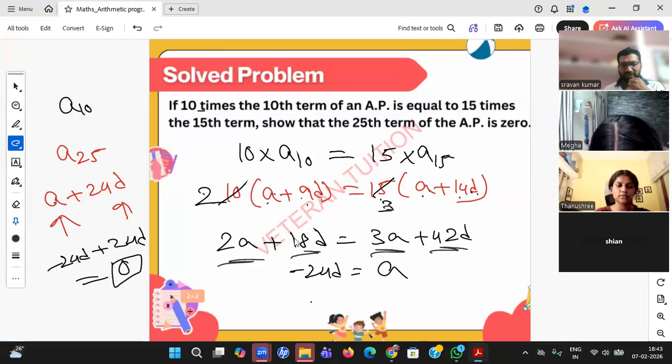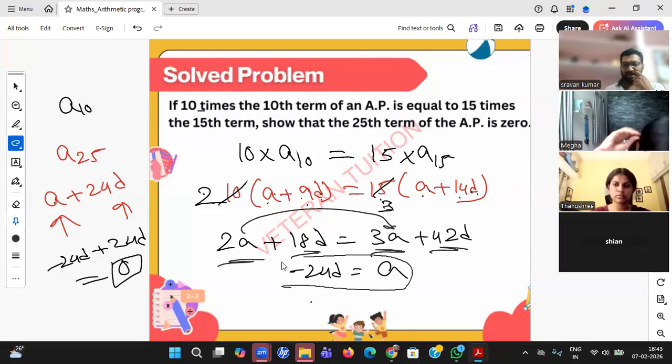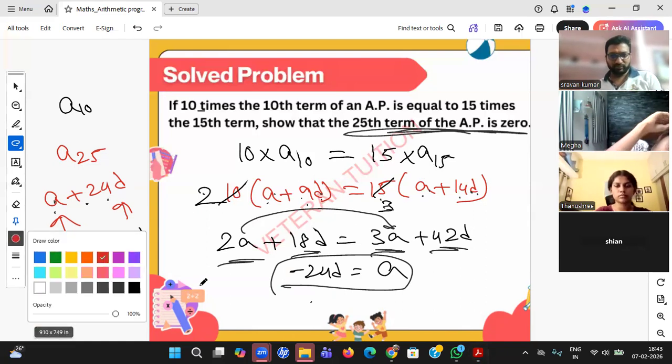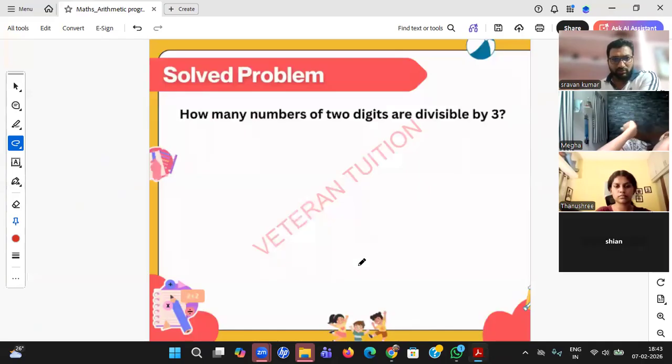So 3A minus 2A, if I bring 2A over there, is A. If I bring 42D here, 18 minus 42 is minus 24D. And I want A25. A25 is nothing but A plus (25 minus 1) into D, that is 24D. A is minus 24D, plus 24D is there, so 0, and that is what I need. These are some types of questions for which you need to have some idea.